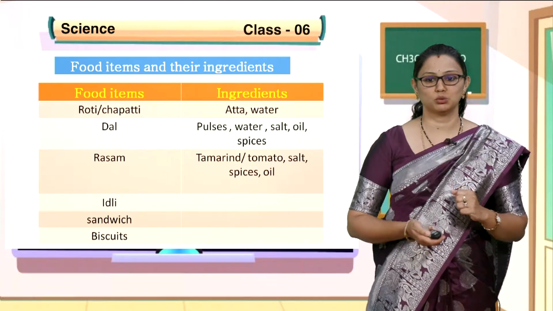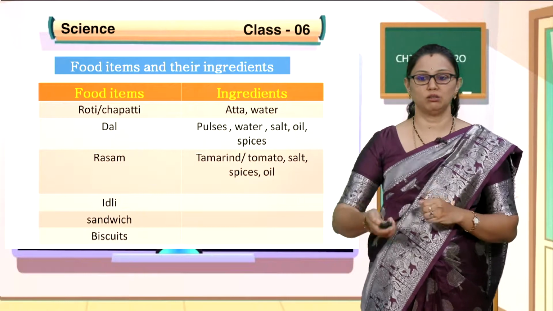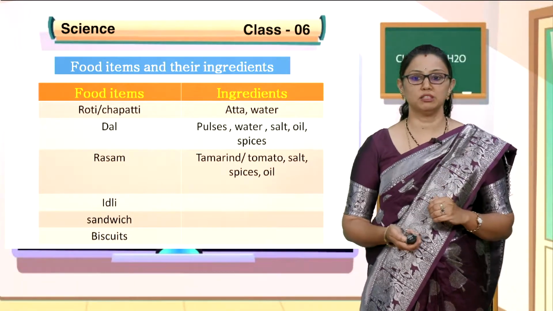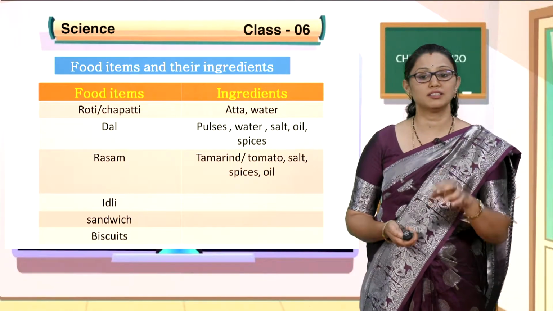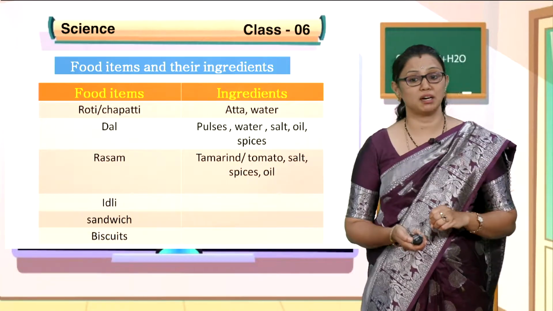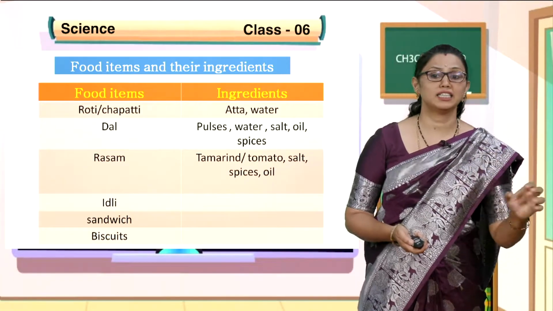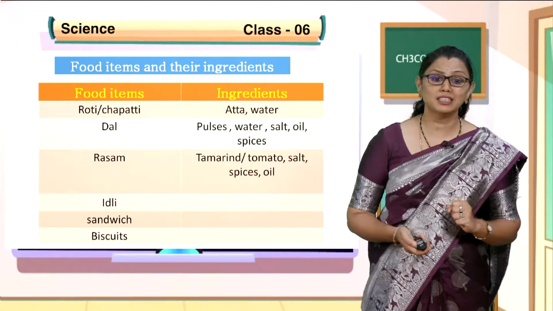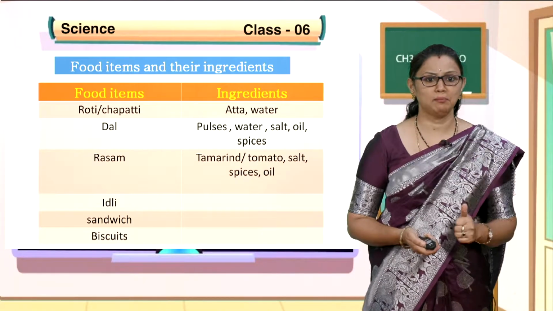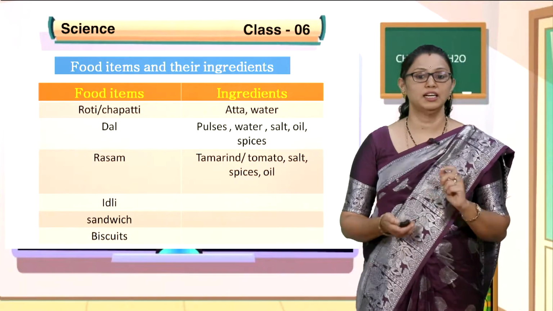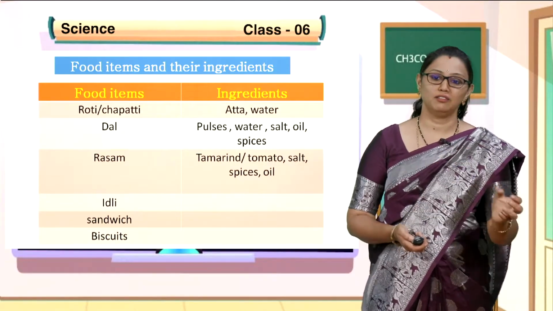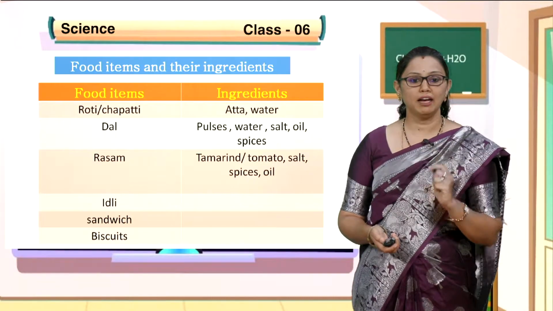The rasam. South Indians as well as North Indians prepare rasam. It is very good for digestion. Mother will say, "No, you drink rasam," because rasam will increase your digestion process, because of the spices which have been added to prepare it. Rasam can be prepared using ingredients like tamarind, tomato, salt, spices and oil. So, using these ingredients we can prepare rasam. Next I have given